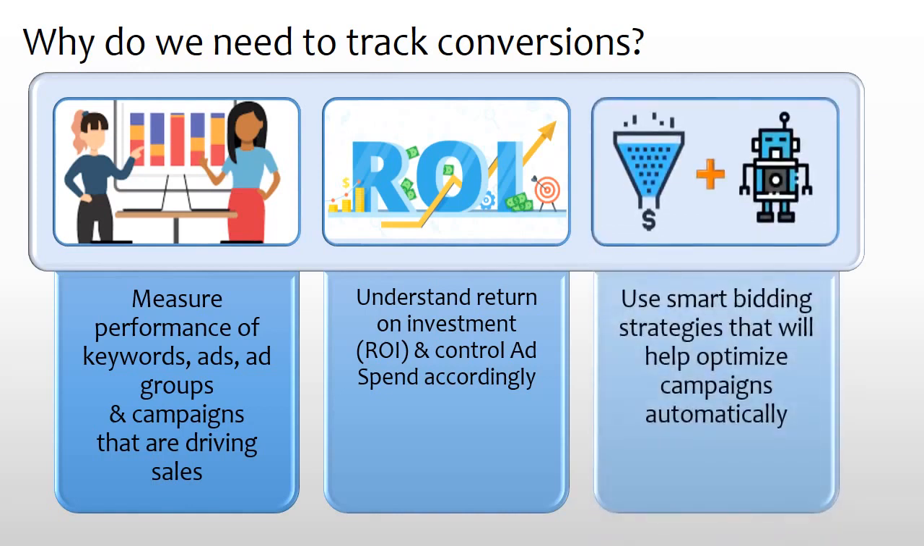Another important reason for enabling conversion tracking is that it helps the ads platform optimize campaigns automatically for more conversions when smart bidding is enabled, hence reducing the manual effort and time required for brands to manage and optimize campaigns themselves.